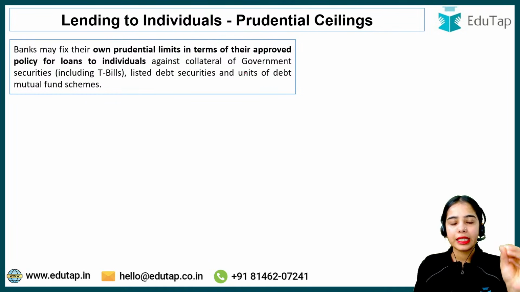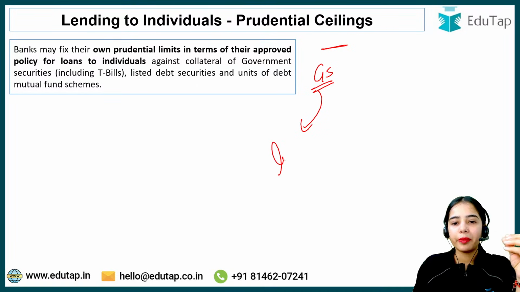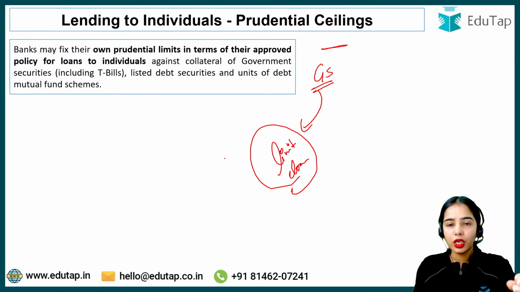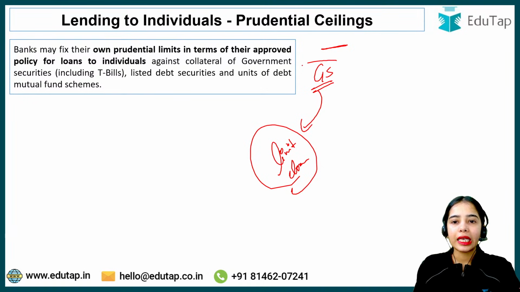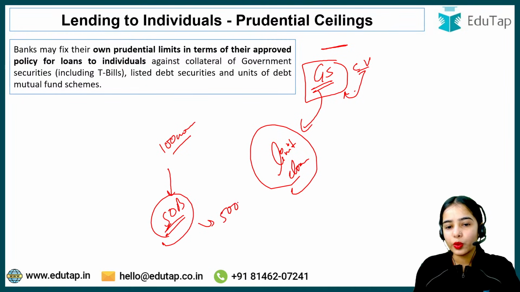So basically it has been said that the banks can decide their own limits, that against the government securities, what is the limit of the loans that the banks are going to provide. Let's say the banks have decided that the total limit of the loans that they are going to provide against the collateral value of government securities is 100 crores. So let's say there are 50 borrowers that are coming, or there are 5,000 borrowers that are providing the government securities as collateral value.